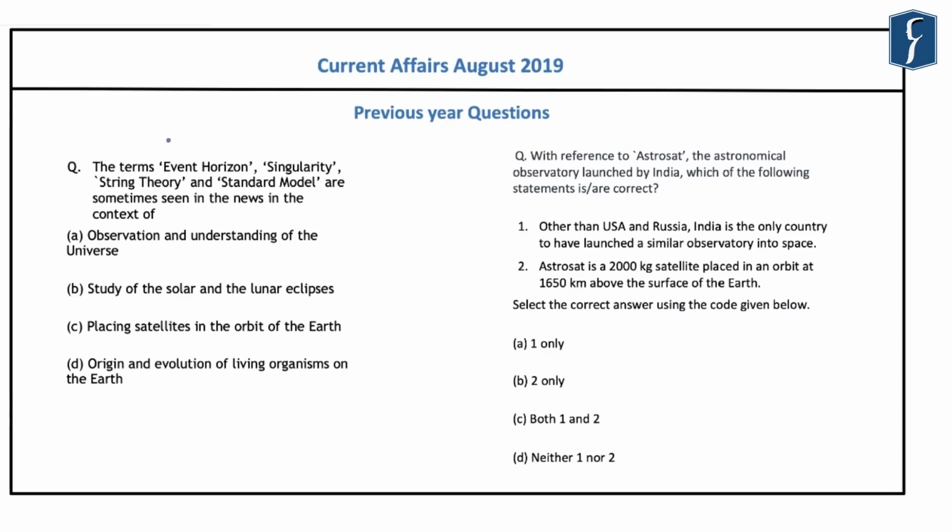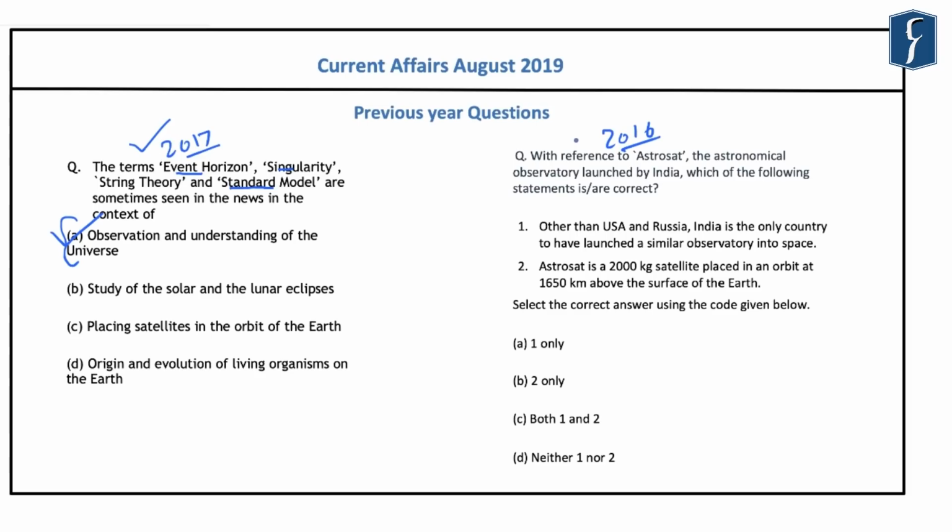Again, if you look at this question, it was asked in the year 2017 and it was related to event horizon, singularity and standard model. And again in the year 2016, a question was asked related to India's initiative related to space, which was known as the AstroSat. So regarding this question that was asked in 2017, these terms, the event horizon, singularity, string theory and standard model, are always seen in the news in the context of the observations and the understanding of the universe, and hence the correct answer is A.